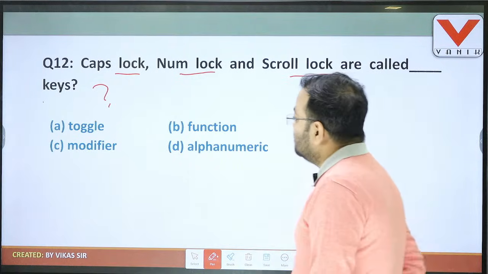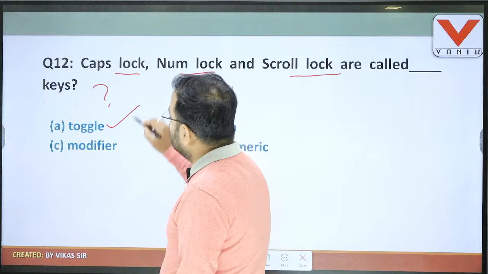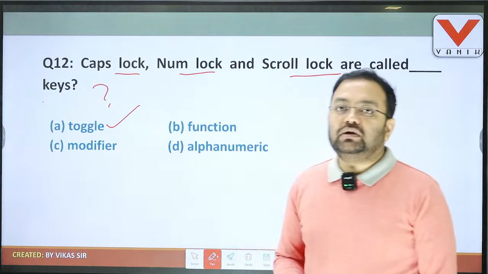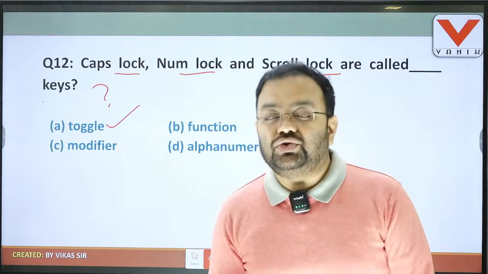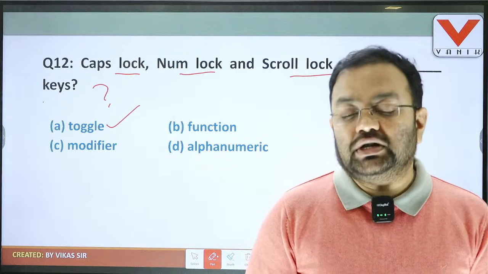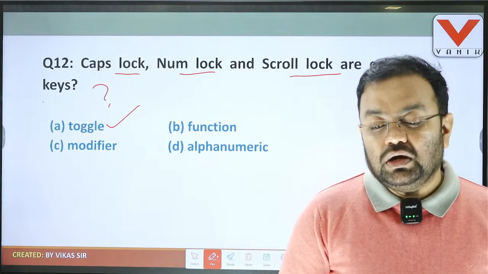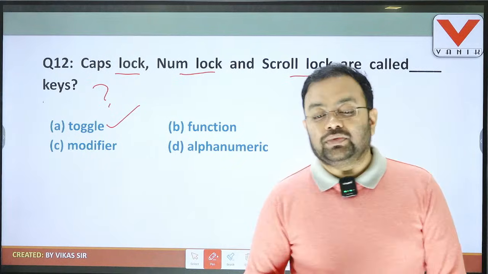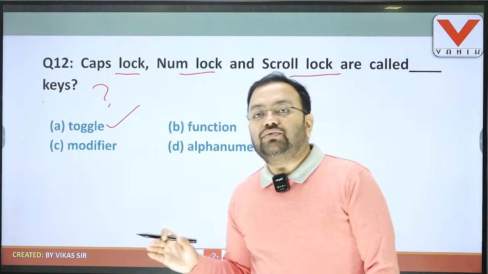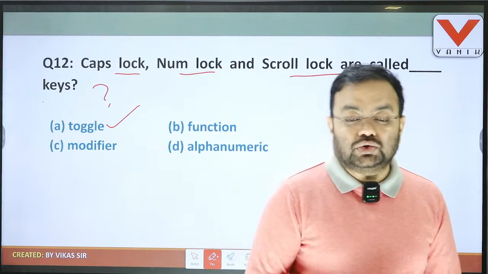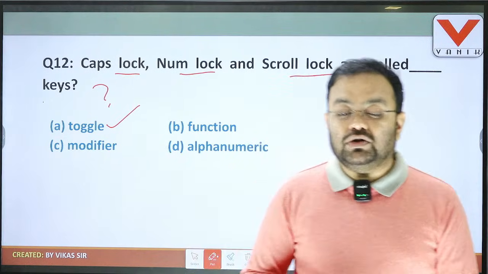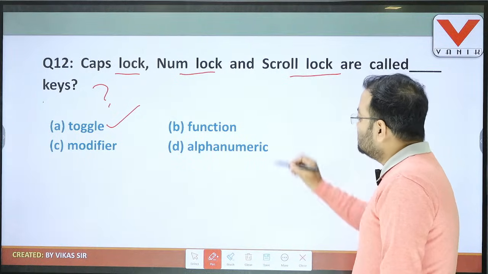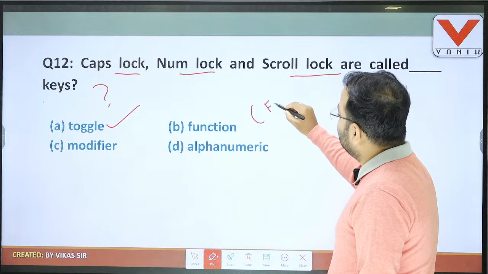It is nothing but the toggle key. So students, remember that toggle keys are nothing but the 3 locks. What are the locks? One is caps lock, num lock and what? Scroll lock. These 3 are nothing but the toggle keys. Okay, so these 3 are available on the far right hand side top corner. So caps lock, num lock, scroll lock belongs to which key? Toggle key. Function key, the range is F1 to F12.